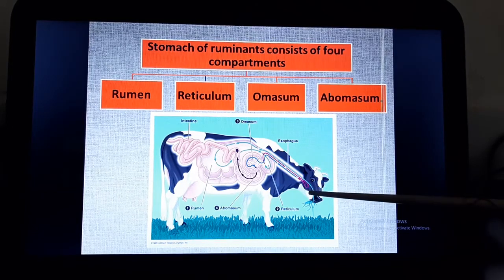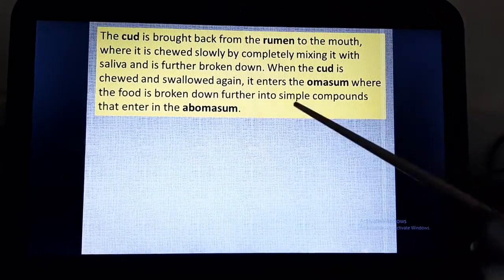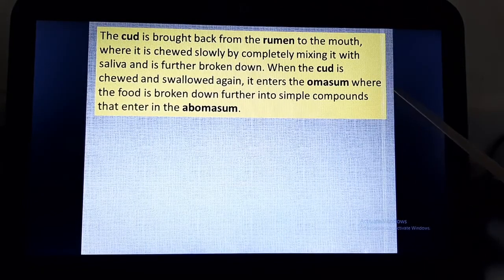Here the chewing process is happening again. The cud is brought back from rumen to the mouth, where it is chewed slowly by completely mixing it with saliva and is further broken down. When the cud is chewed and swallowed again, it enters the omasum, where the food is broken down further into simple compounds that enter in the abomasum.